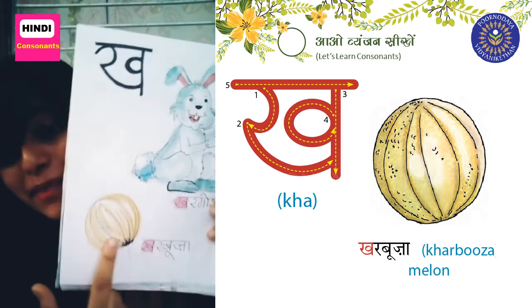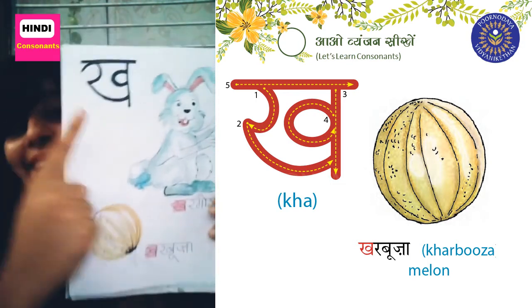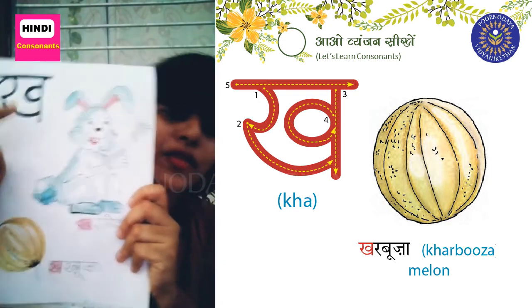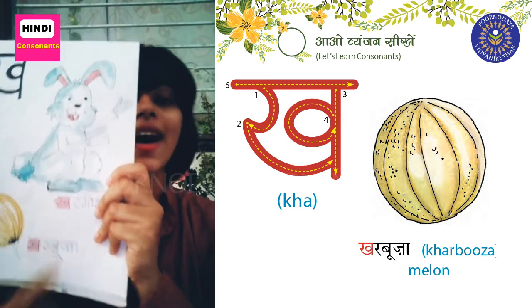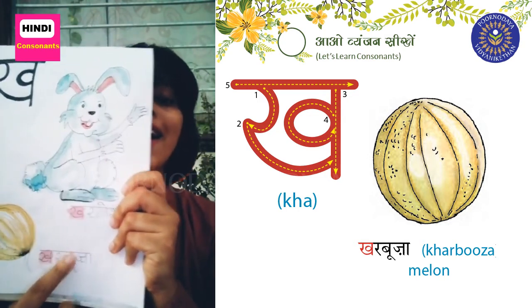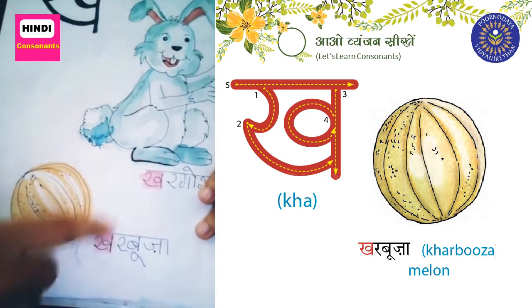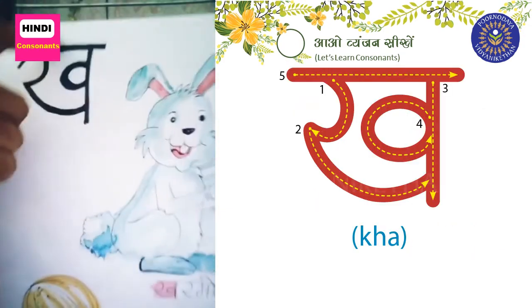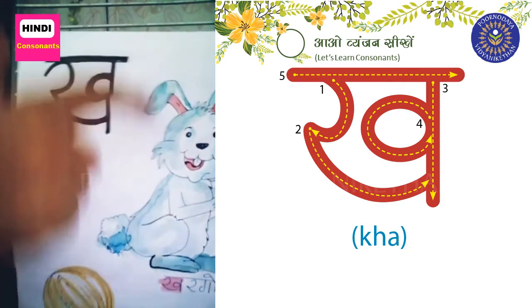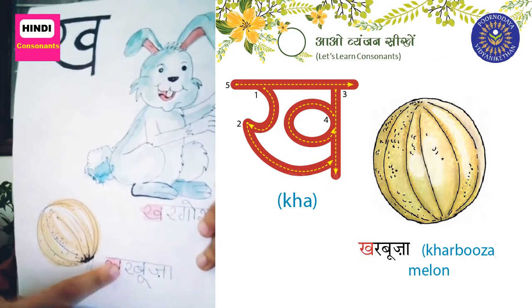So muskmelon is called Kharbuja in Hindi. Kha for Kharbuja.